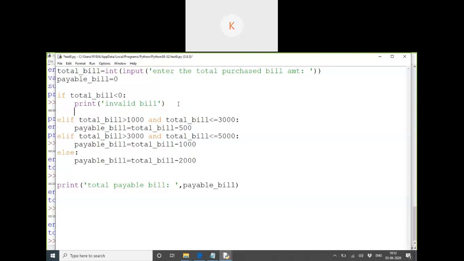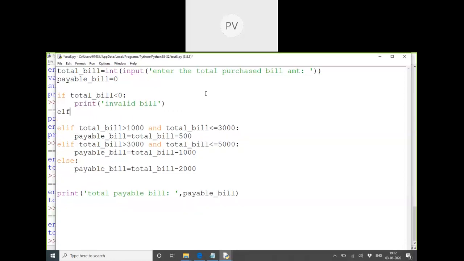So we can correct it in the condition. We can use or logic here. Or if total bill is less than 1000, no discount. But see, this was for invalid bill, and this was discount not applicable. Two different scenarios, no? I can't group it together. This is for invalid amount. One more, we mention it for the no discount. So no discount condition is one more.